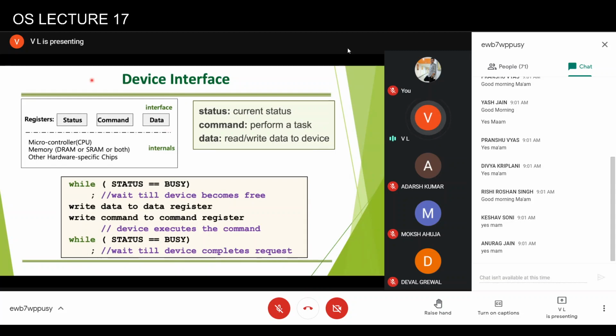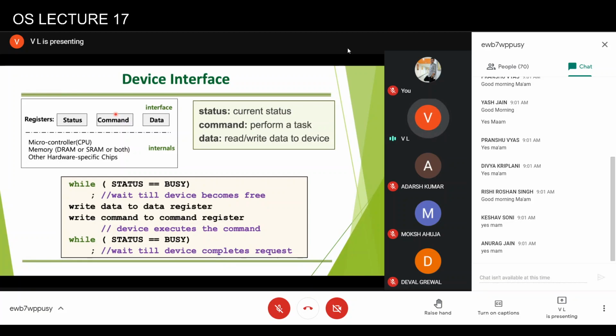If the CPU wants to know the status of the device, it will read the content of the status register. It will issue a read command for this particular address, and depending upon the status, it knows whether the device is free or busy. Now, if the device is free, the CPU can write something onto the command register.